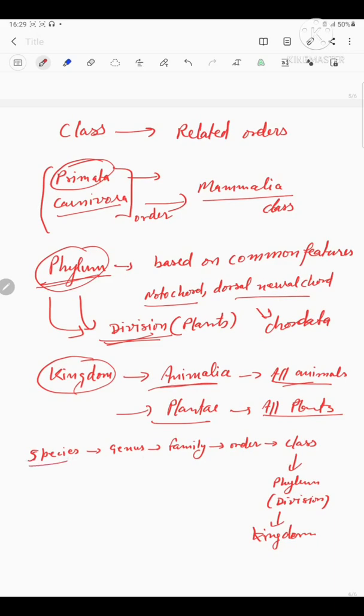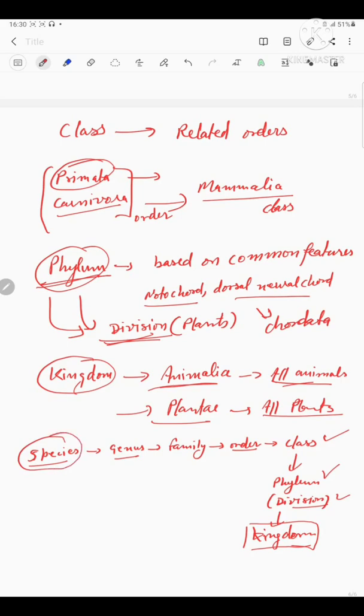A large number of species form a genus, a large number of genera form a family, and families form the higher category, that is the order, and a large number of orders form classes, and these classes result in formation of the higher category, that is the phylum, and in case of plants it is the division, and these phyla or divisions ultimately result in formation of the topmost taxonomic category, known as the kingdom.